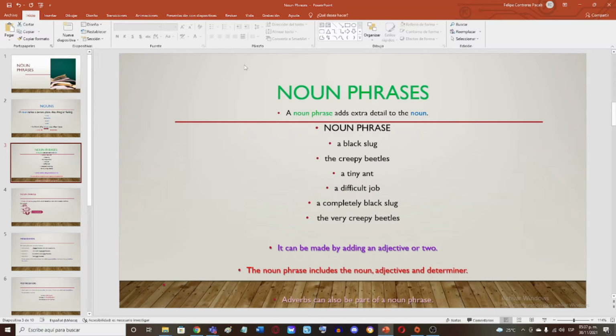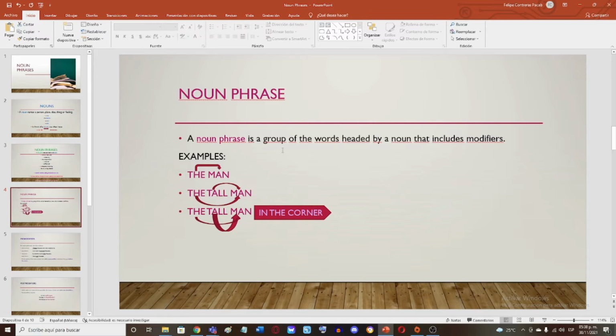Francisco, could you give me an example? Yeah. For example, I don't know. The man in Chetumal. All right, that's a very good noun phrase because you're adding a location, which is now what we will see right now.